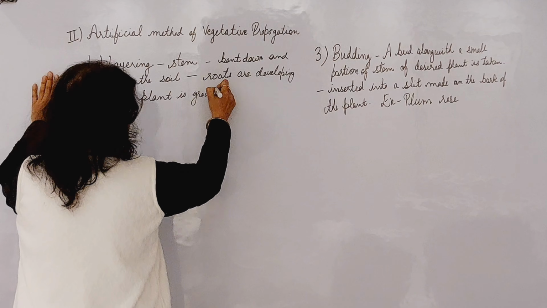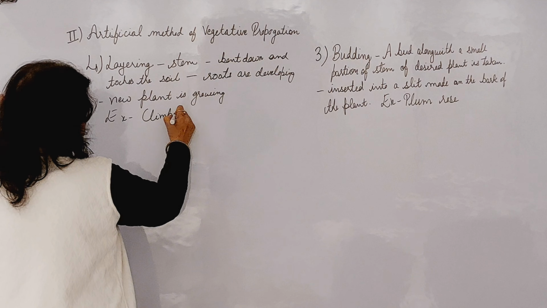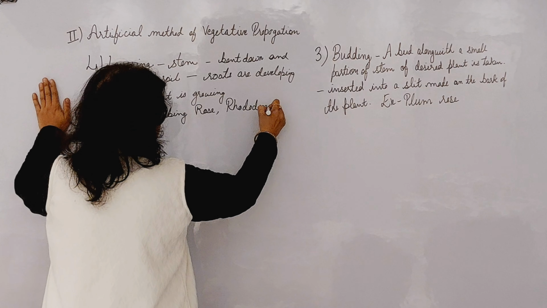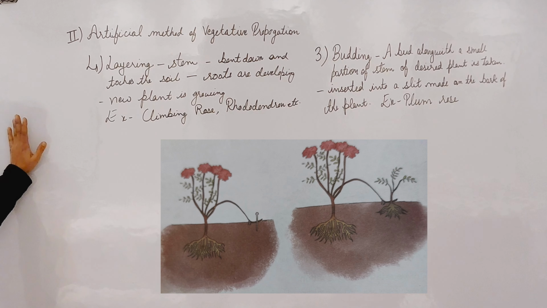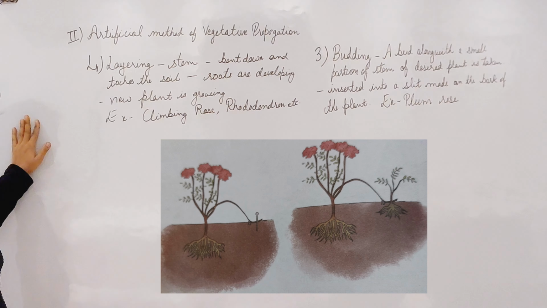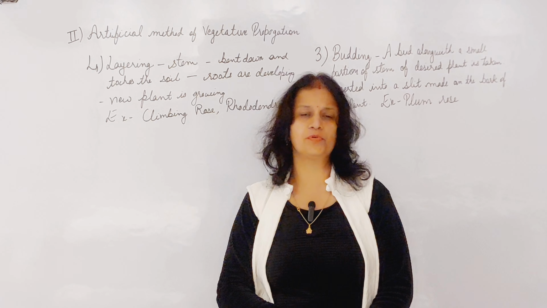In this way layering happens. Example of this is climbing rose and rhododendron etc. And the picture of layering is shown below. This is all about asexual reproduction in plants.